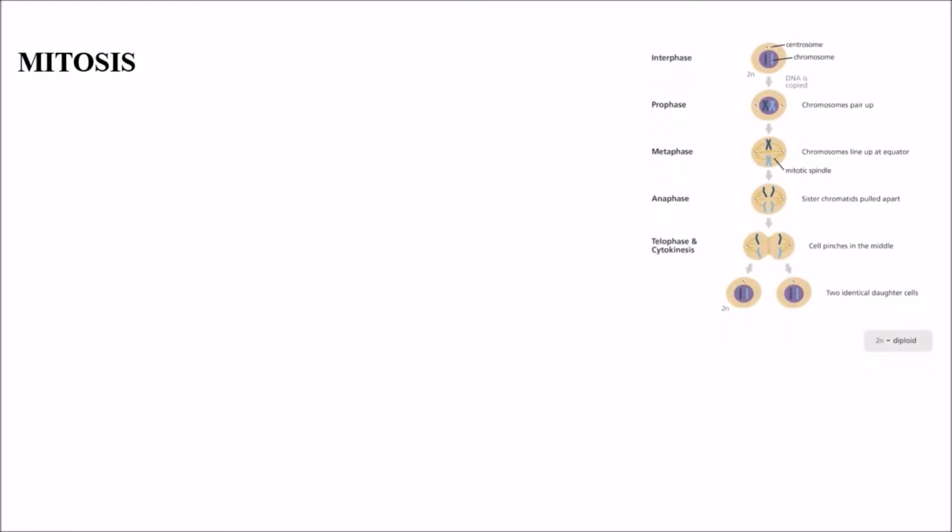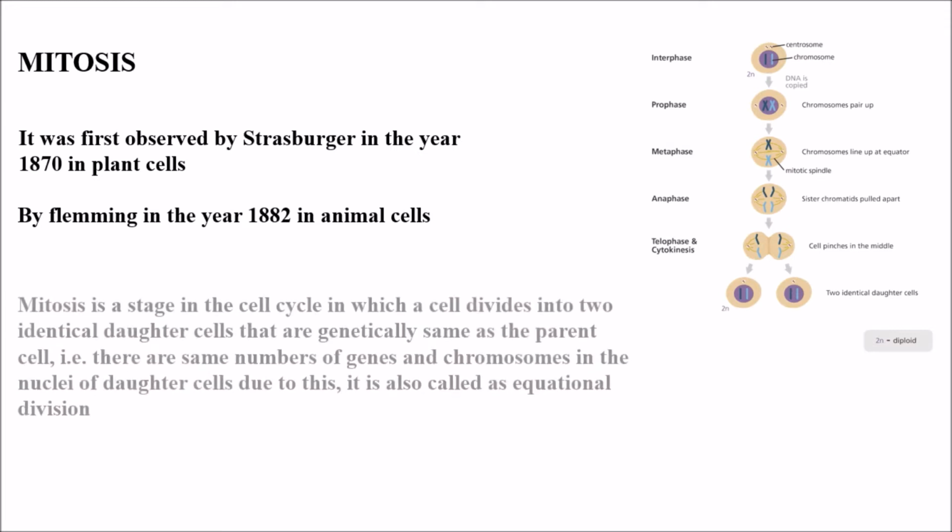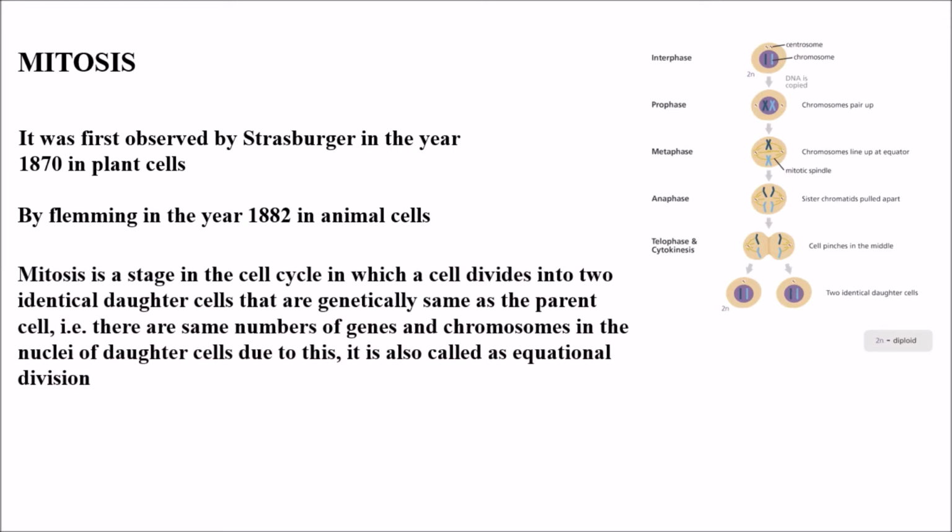Mitosis. Mitosis was first observed by Strasburger in the year 1870 in plant cells and by Fleming in the year 1882 in animal cells. So there are two scientists related to mitosis. One is Strasburger and the other one is Fleming.